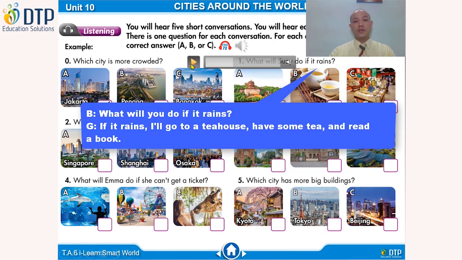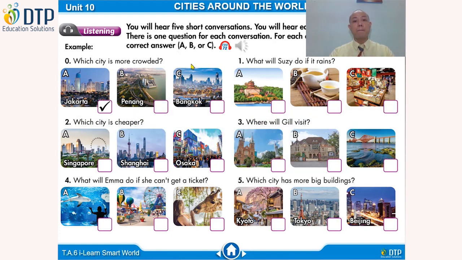So the answer is, if it rains, I will go to a tea house, have some tea, and read a book. So the right answer is B. Right. Number 2, which city is cheaper? So you have Singapore, Shanghai, and Osaka. Listen. Which city is cheaper?